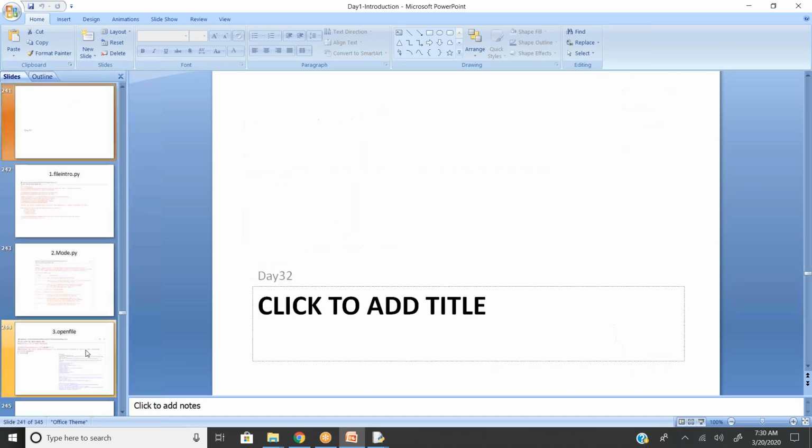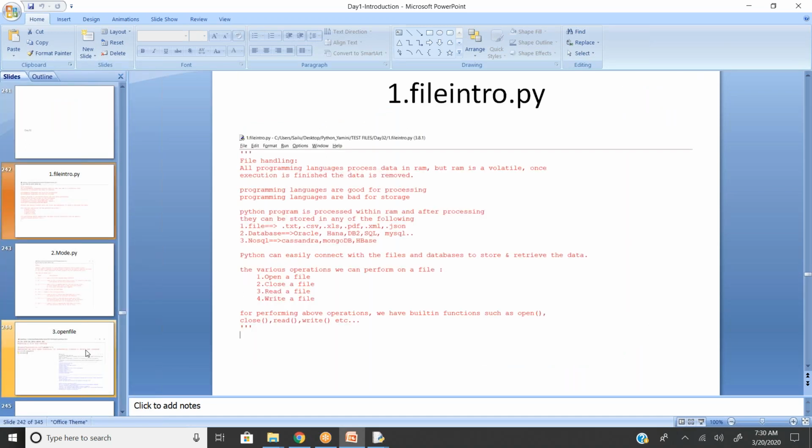That was just for recapping purposes, or else no problem. You can skip this slide. Now, file introduction: how to handle a file.